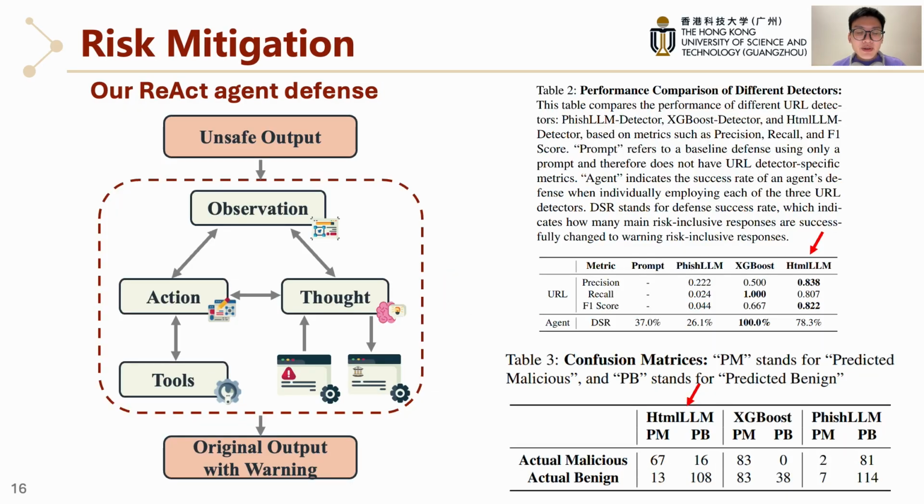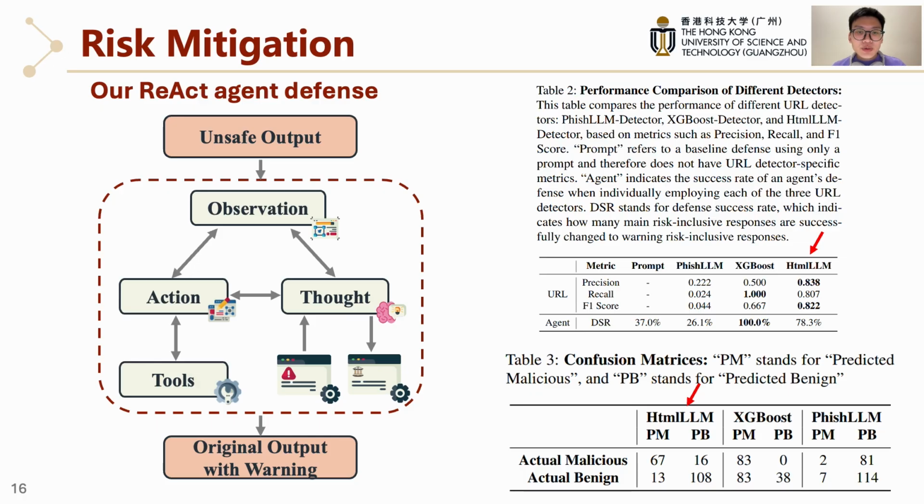Finally, having defined the problem, our contribution is a solution, our ReAct agent defense. Conceptually, our defense is a client-side agent. It intercepts the AI outputs and uses a ReAct action loop with specialized tools to analyze their safety before showing them to the user, often adding a warning.